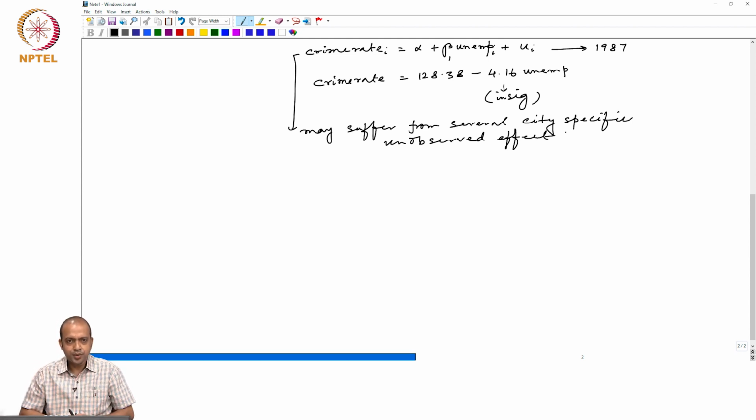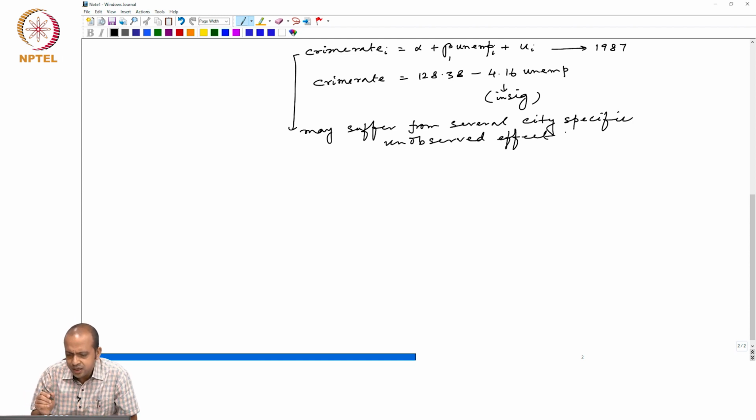For example, if we collect crime rate across several Indian cities, let us assume that Mumbai shows the highest crime rate. You can include several variables like unemployment rate, religion, average education, average income, and so forth. But there are certain features of Mumbai which are unobservable. It may so happen that historically the nature of the city itself is such that there is a high crime rate, which is difficult to explain.